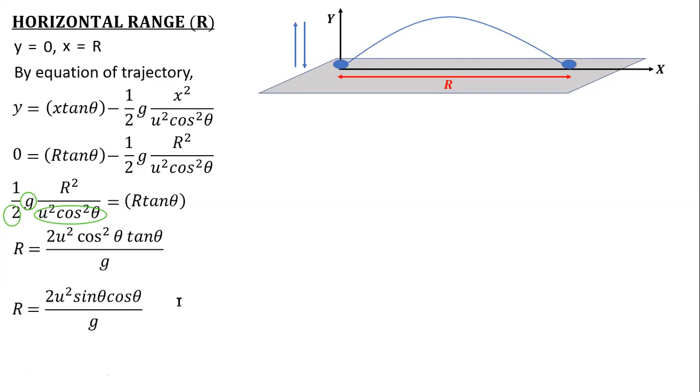Now if anyone is well versed with trigonometric formulae, it can still be written as your 2 sine theta cos theta. I'm just writing a because I cannot type theta over here. 2 sine theta cos theta is sine of double angle. That also you can replace, or else you keep the formula same, not a problem. So the final formula can be either 2 u square sine theta cos theta by g, or you can write it as u square sine 2 theta by g. So that is your formula for getting the horizontal range for a complete projectile.